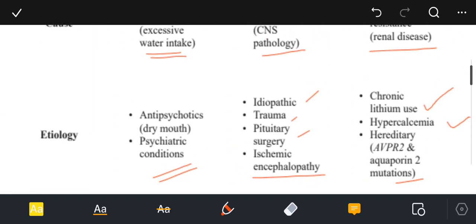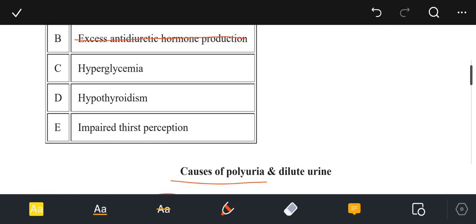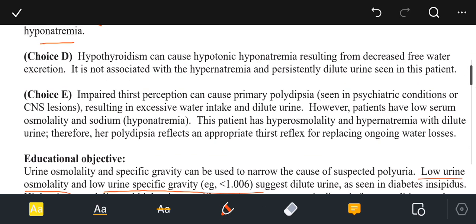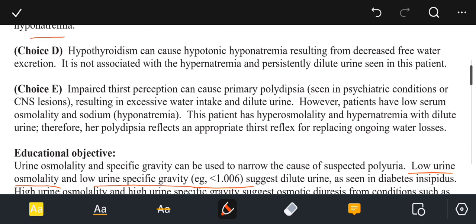The choice delta, that is hypothyroidism. This is not the option of choice because hypothyroidism can cause hypotonic hyponatremia resulting from decreased free water excretion. It is not associated with the hypernatremia and persistently dilute urine seen in this patient.